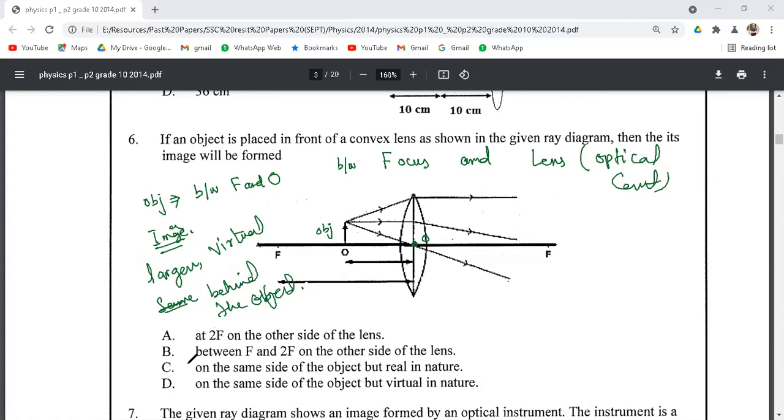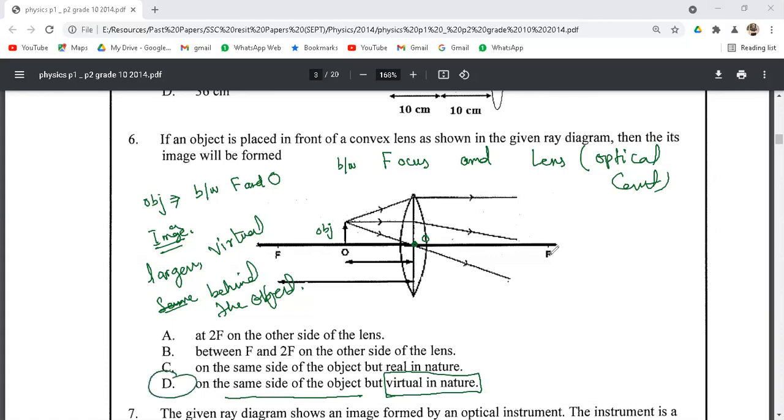So let's see which option is correct. The image will be formed on the same side of the object, but it will be virtual in nature. So this is virtual and on the same side of the object. So option D is the correct answer.